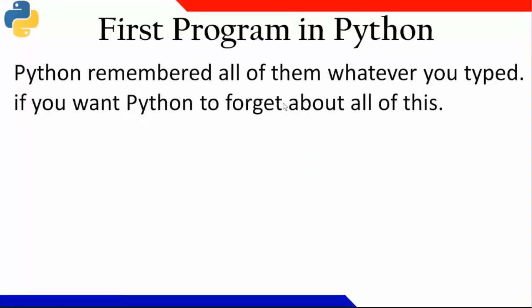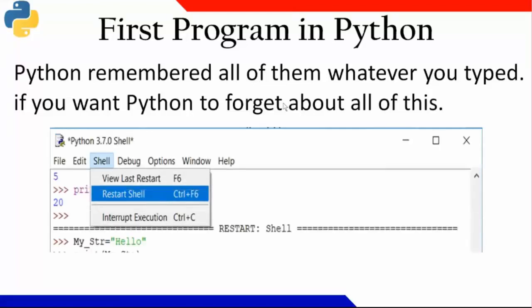But if I want to make it forget, if I want to assign some other value for my str, then what I have to do? I can come to cell and then restart my cell. So my hello str will be gone.